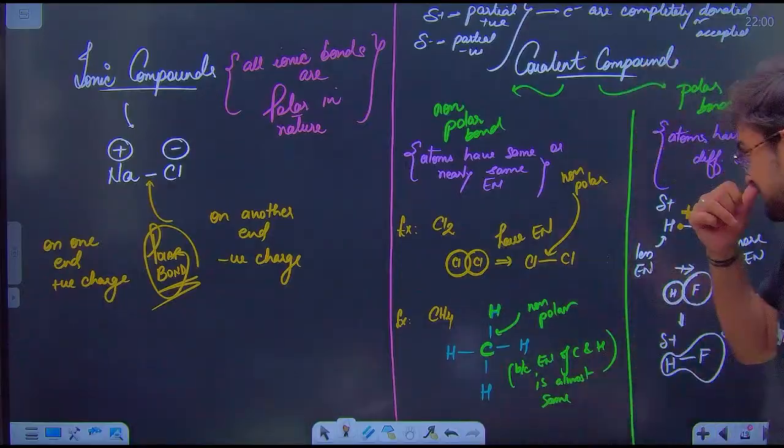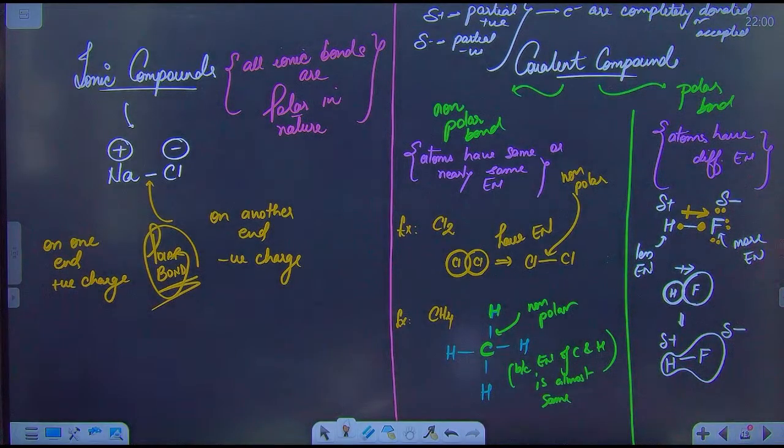Chalo. So now guys, do you understand that because of this electronegative nature of fluorine, it attracted the electron of hydrogen towards itself. Therefore, you observe a partial negative charge on one side and a partial positive charge on the other side. So this bond is also now a polar bond. Guys, is this clear with everyone?